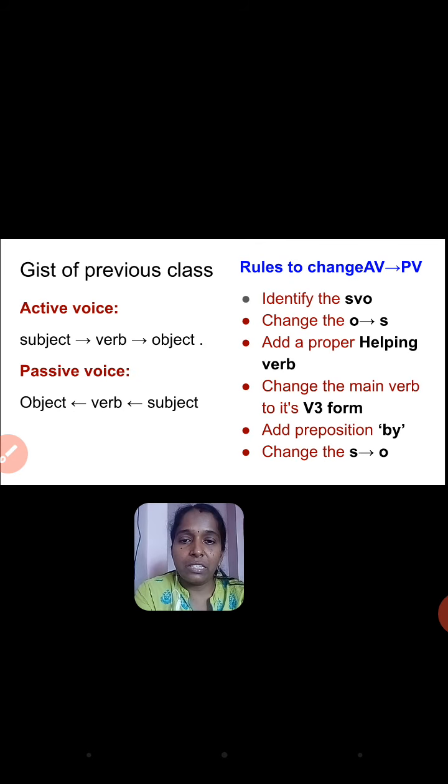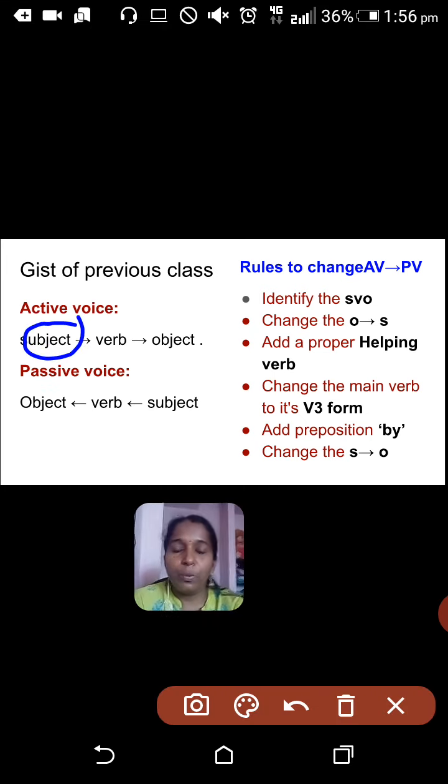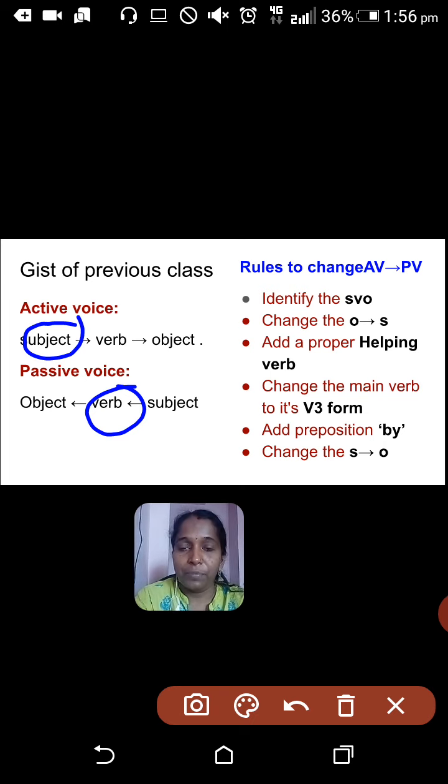So before we start our today's session, I would like to bring some important points from the previous class to recall the content. So in active voice, you know very well, we should give much importance for the subject. In passive voice, the verb is focused or given much importance rather than the subject. Now I want one thing make clear for everybody, that is where we should use passive voice, when we should use passive voice. Passive voice is used when we want to give less importance for the subject.